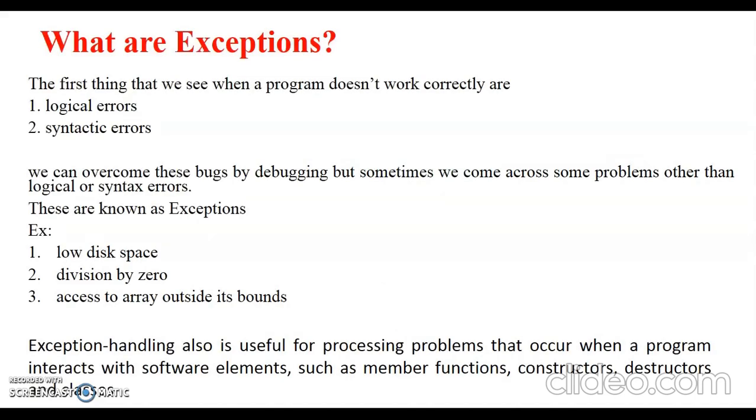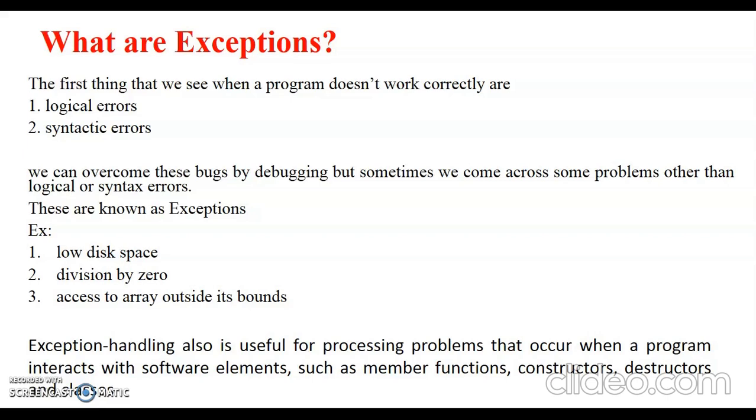You can have many types of errors in your program. Most commonly we have two types of errors, logical error or syntactic error. We can overcome these types of errors by looking at our program again and again. For example, when you run your program, the compiler itself tells you about a syntactical error, and then you can correct those errors. Then about logical error, if you don't get the desired output, you can recheck your code again and again, and somehow you find what type of error you made in your program.